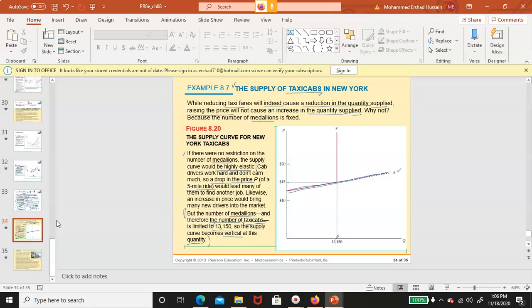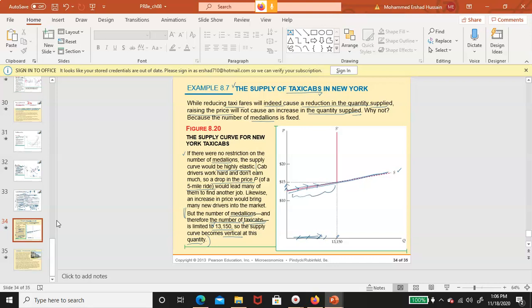So beyond that, as long as we are below that one, when price of taxi cab ride increase, income of the taxi drivers increase, so you see, supply will increase. See that? We will follow this section of the supply curve.